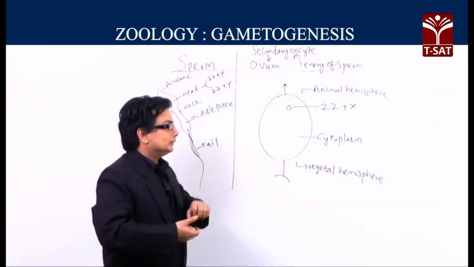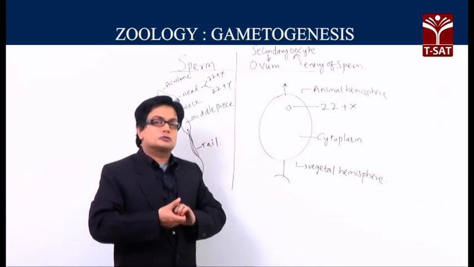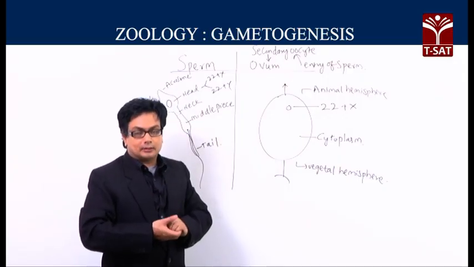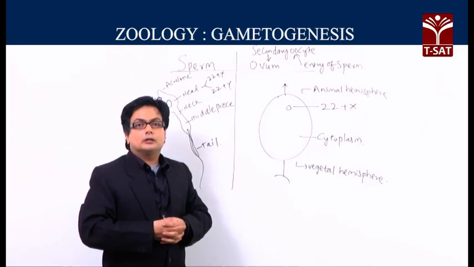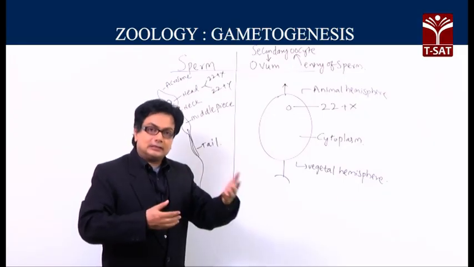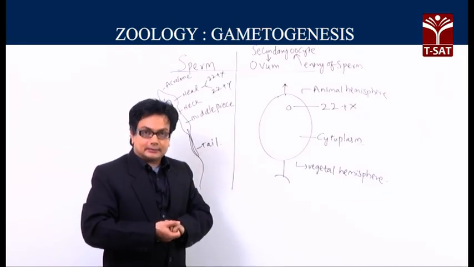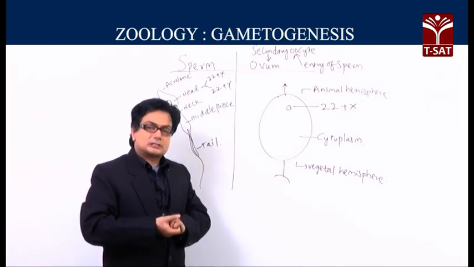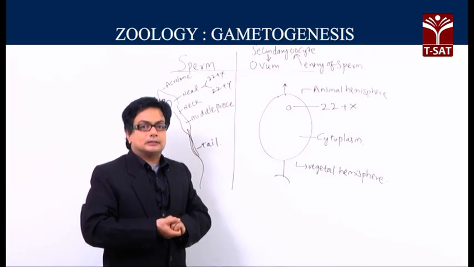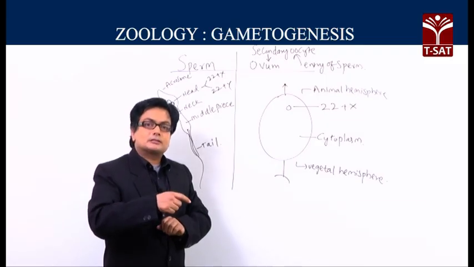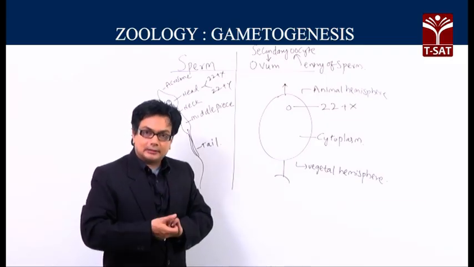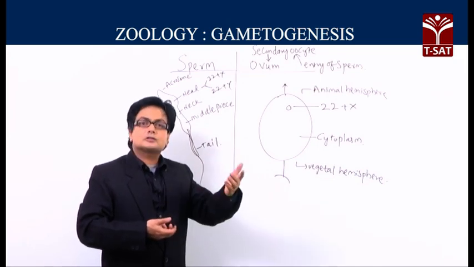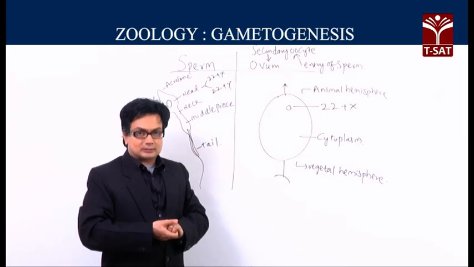Now coming to the ovum, as I was referring to, after the entry of the sperm, the secondary oocyte will be transformed into the ovum, and within the cytoplasm of the secondary oocyte, the activity will be suspended near metaphase 2. Once the sperm enters, the telophase will be completed, cytokinesis will be completed, and the ovum will be formed, followed by syngamy or fertilization.